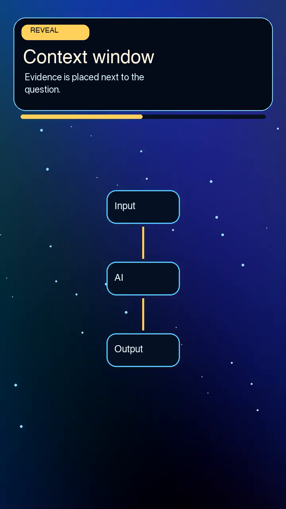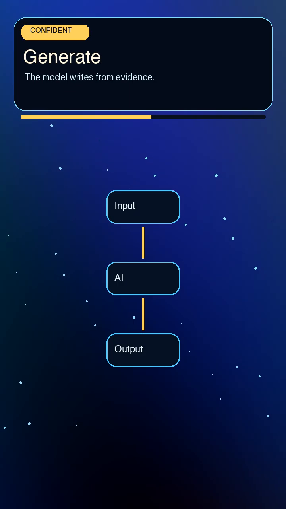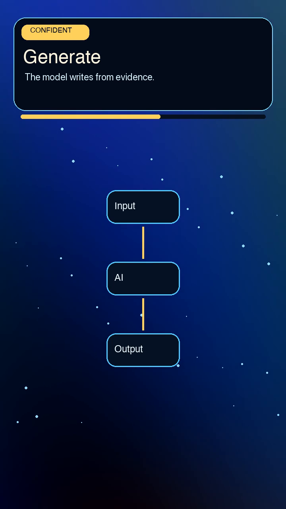This is the key moment. The model is not remembering your documents from training. It is reading selected evidence at answer time. Only then does the model generate an answer. The writer is still the language model, but now it has an open book. That is why RAG can make answers more current, more private, and more specific.